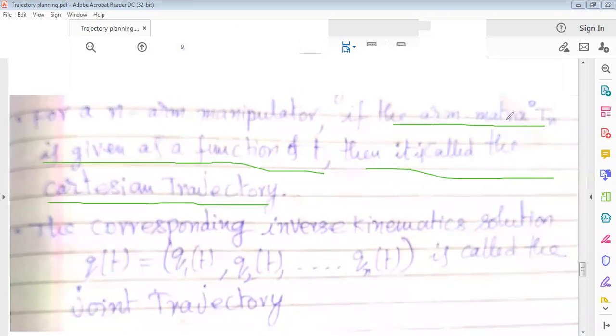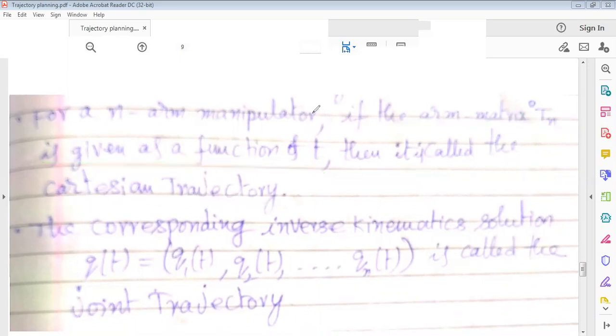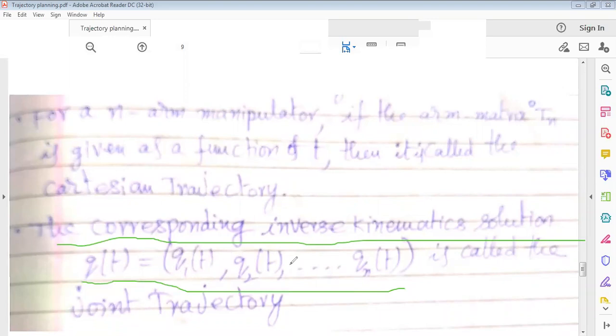That means the position and orientation of the end effector with respect to the base coordinate system is given as a function of time. That is what we call a Cartesian trajectory. Through inverse kinematics we find out the joint variables, and that is known as the joint space trajectory, the corresponding inverse kinematic solution. So Q of t is equal to Q1 of t, Q2 of t, and this is called the joint trajectory.